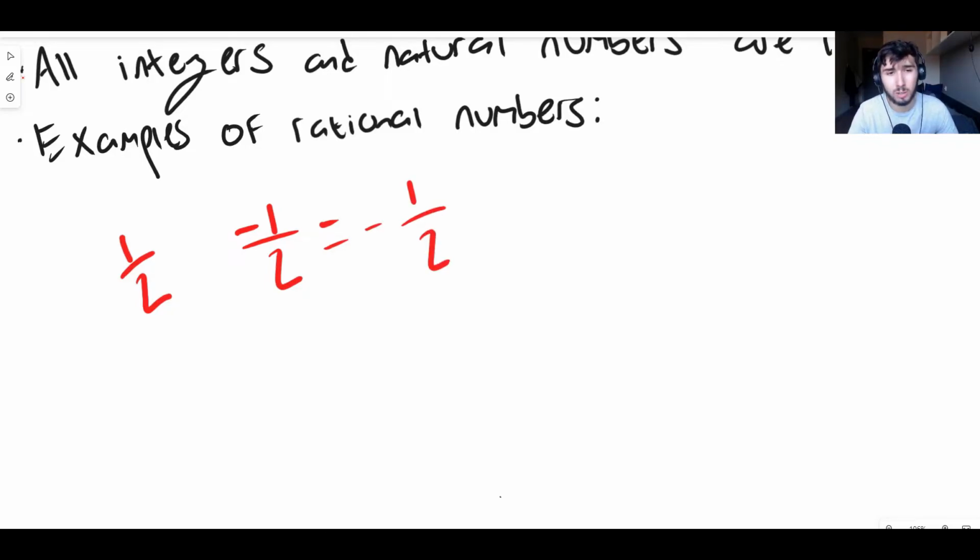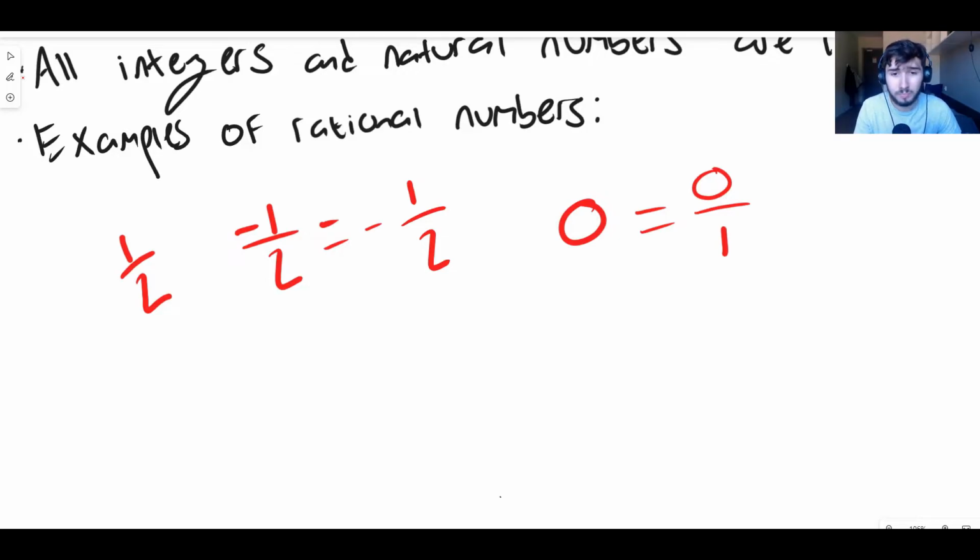The reason why that's a rational number is because minus 1 is also an integer, and 2 is an integer, so minus a half must be rational because it's the fraction of two integers. Another rational number is 0. The reason why 0 is a rational number is because we can write 0 as 0 over whatever we want. Choose any integer that you want, except 0, of course. 0 divided by 0, we can't do that. But let's just choose the basic one. Let's just choose 1. 0 divided by 1 is 0. 0 is an integer. 1 is an integer. That means that 0 over 1 must be a rational number, which means that 0 is a rational number.